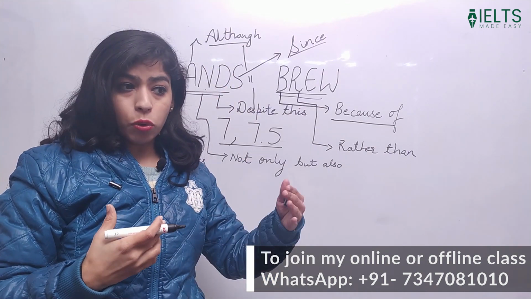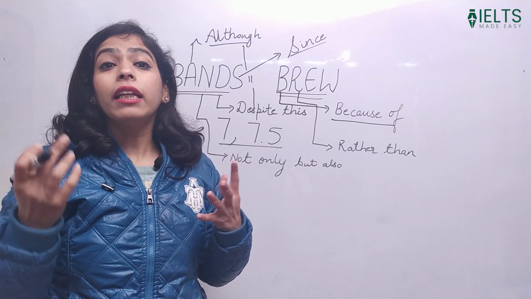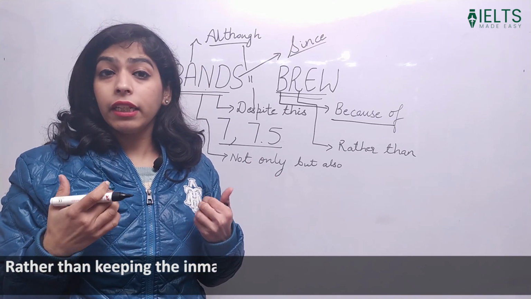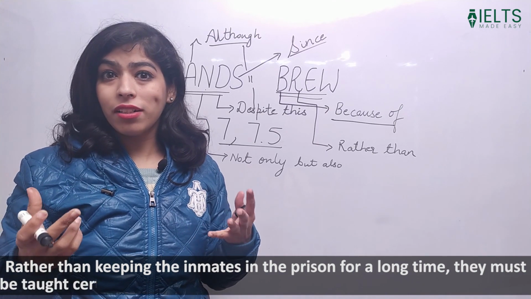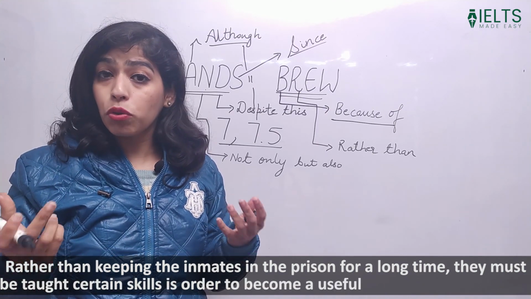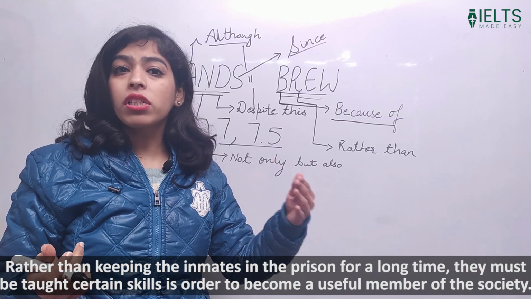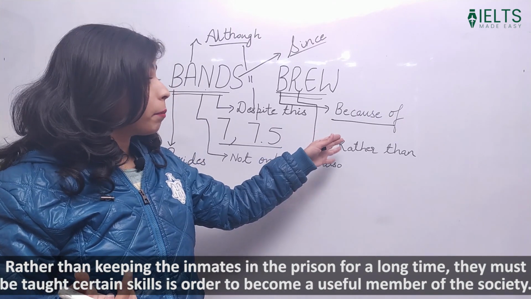Rather than doing this for a long time, people should do this. Rather than keeping the inmates in the prison for a long time, they must be taught certain skills in order to become a useful member of the society. So rather than this, they should be taught certain skills in order to become useful members of the society. So here I am explaining this.